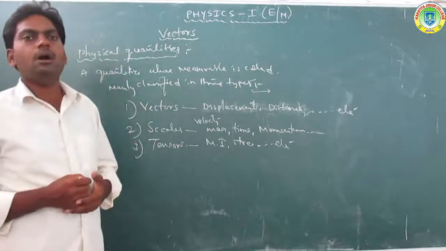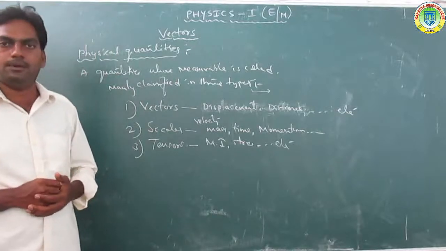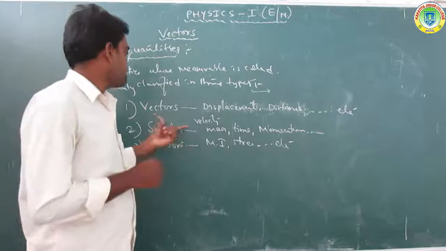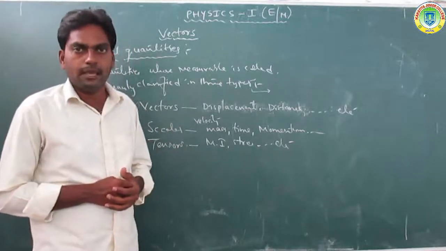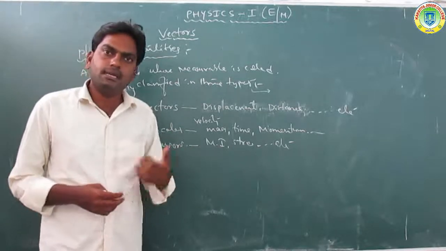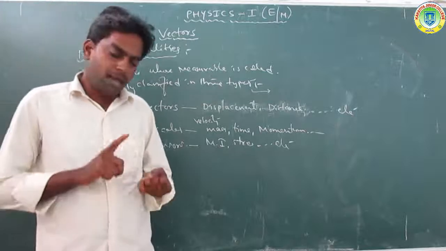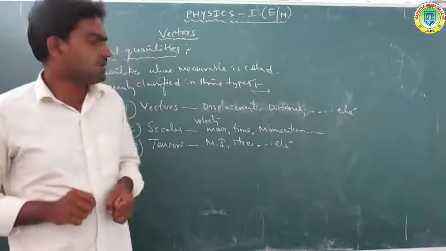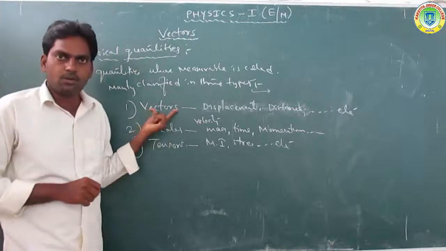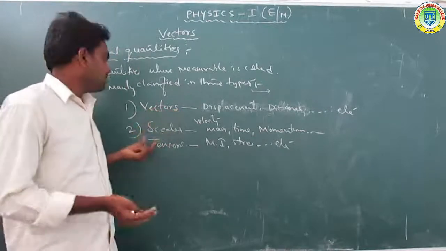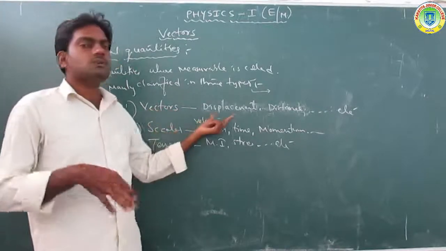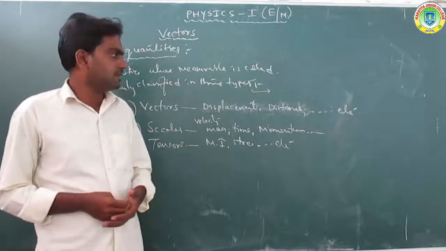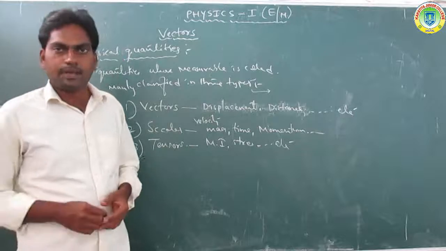For example, displacement is a vector. We can take a number of examples.